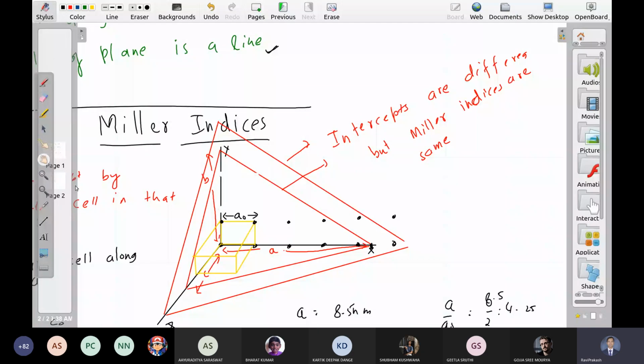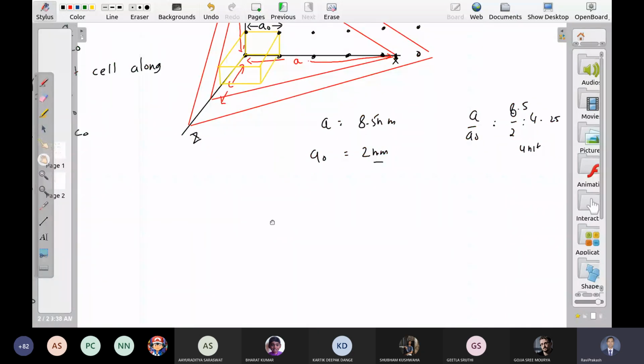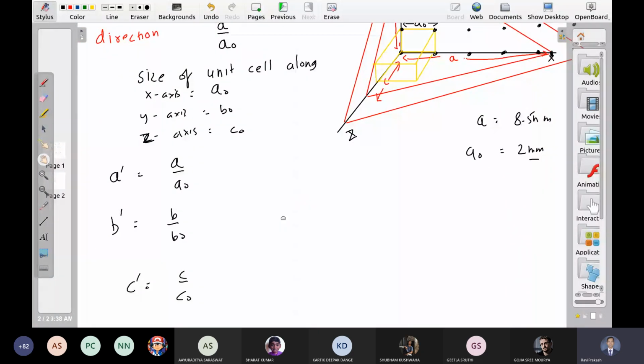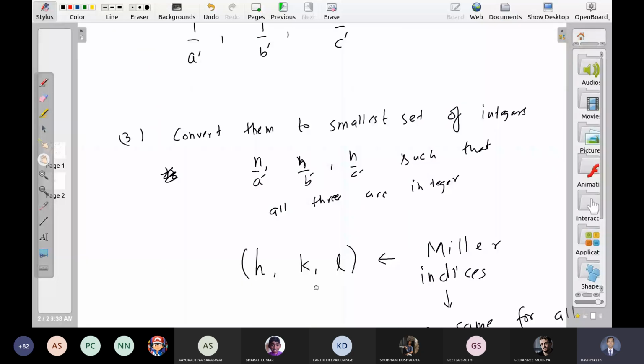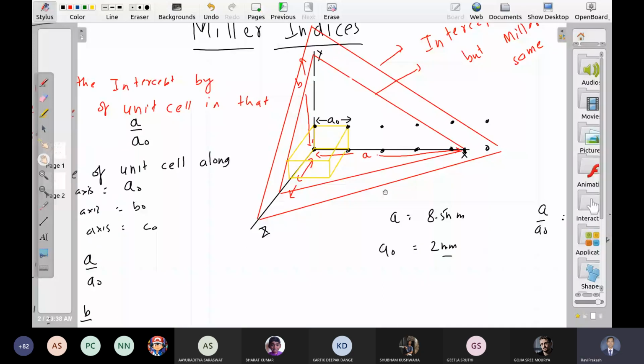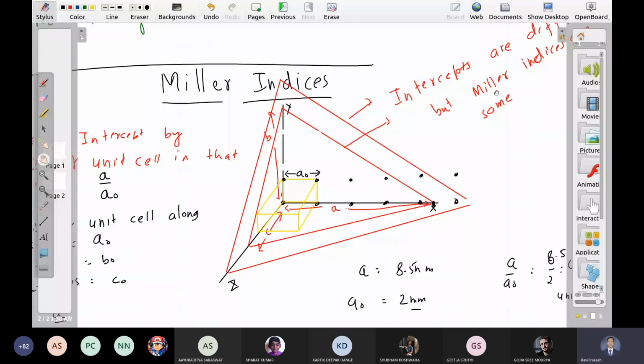And those who are aware of 3D geometry, जिन्होंने 3D geometry पढ़ी है, they can realize that these numbers are proportional to the normal of the plane. ये number plane के normal line के proportional ही है. So that is the usefulness of Miller indices. The Miller indices do not depend on the choice of origin. Miller indices इस पे depend नहीं करते कि आपने origin कहाँ choose किया है.